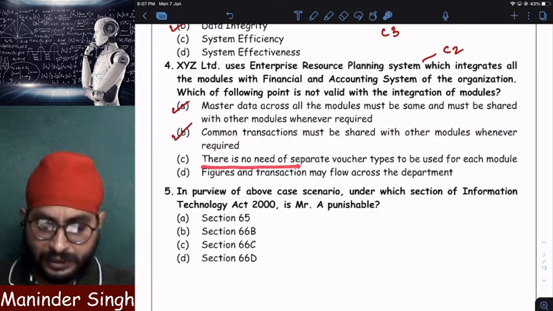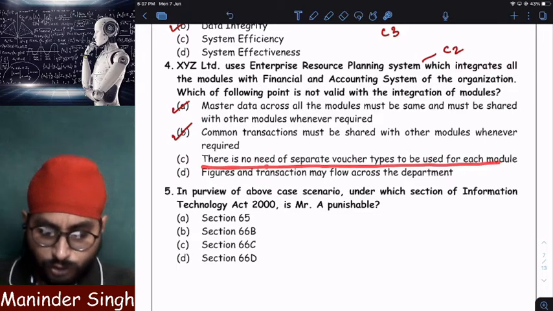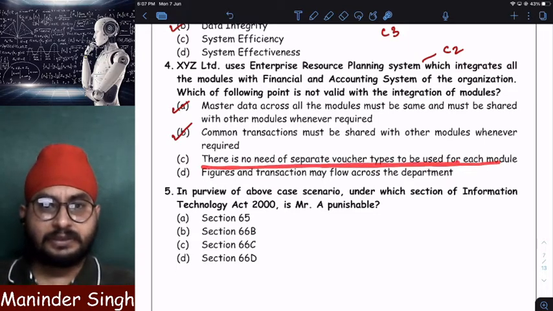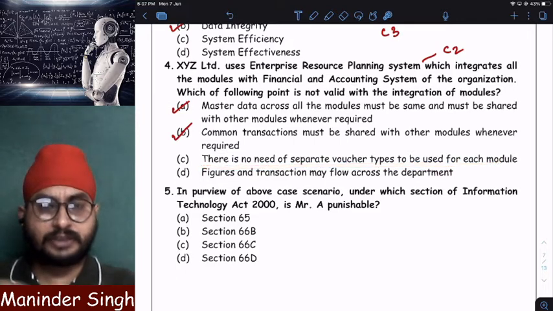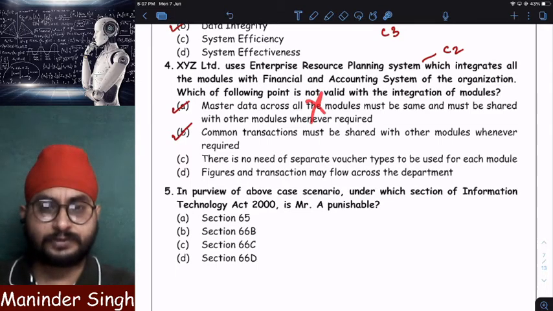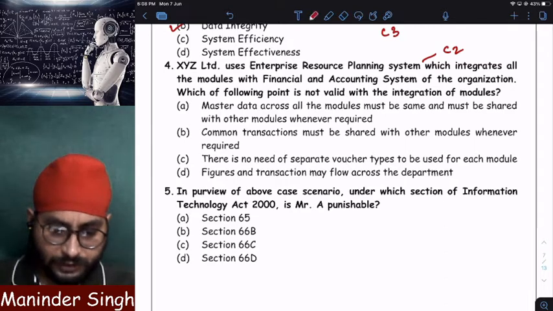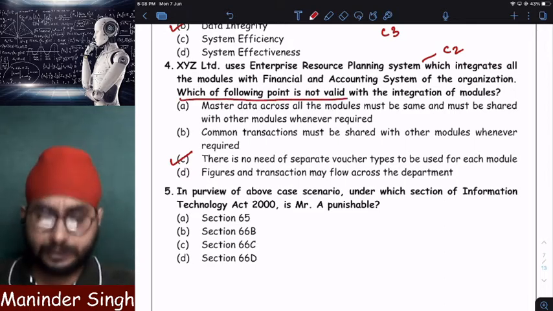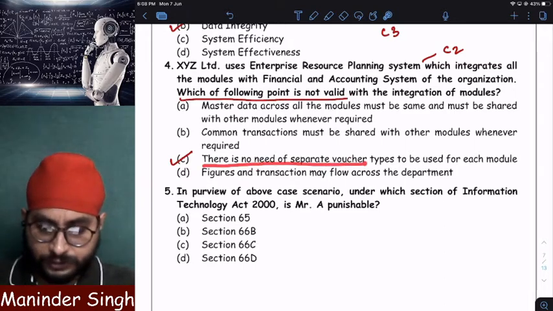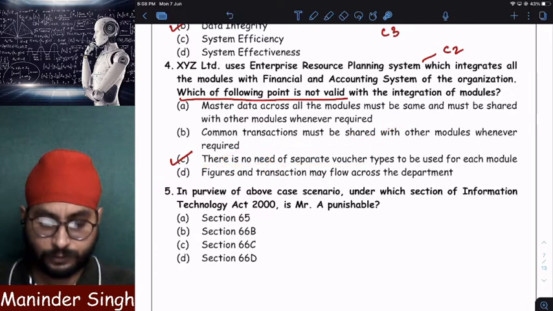There is no need for a separate voucher type for each module. They are saying that there is no need for a separate voucher type. Debit note, credit note, purchase, sales, different types of voucher types are not required, it seems. False, it is required. So the answer will be C. They are asking which is not valid, which means incorrect. This is incorrect. There is no need for separate vouchers? No, there is a need for separate vouchers.